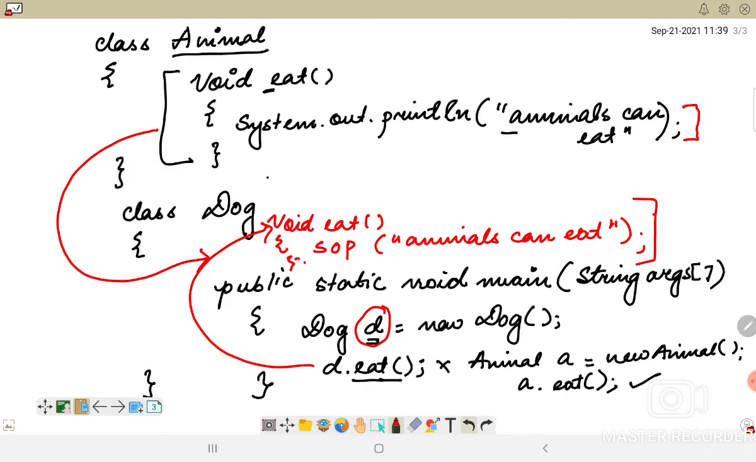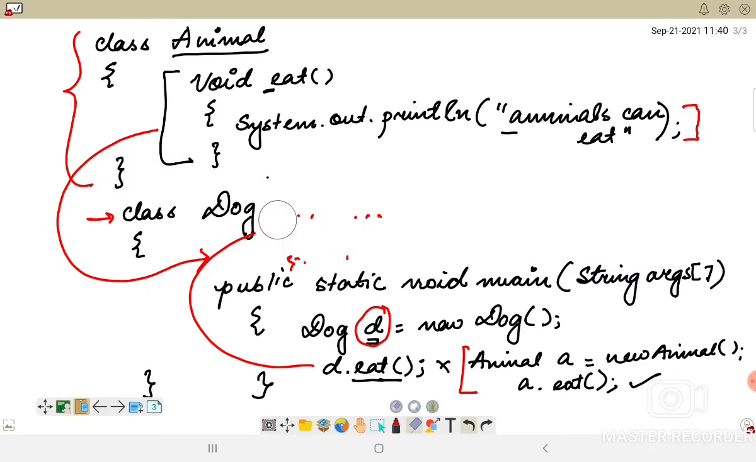So is there a mechanism by which I do not have to create an extra object, or do not have to write extra lines? Is there any other way by which we can do that? Yes, there is a way, and that is inheritance. If somehow I can inherit the properties of the animal class into the dog class, then my purpose is solved. So let me rub this off first so that it does not create any more confusion.